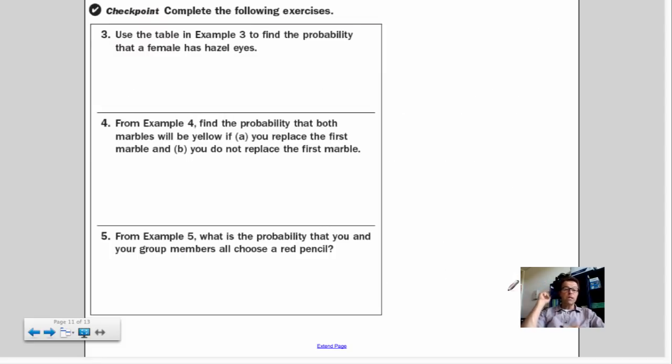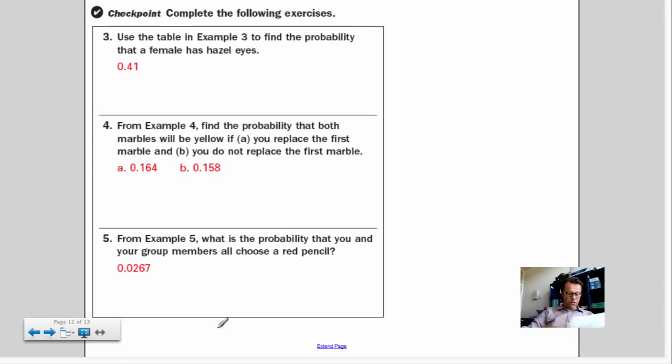Hey, 3 examples to try. See if you can do them. It's pretty straightforward. Hit play when you want to see the answers. And there are your answers. So here, this is pretty straightforward. This is the probability of females with hazel eyes. There are 41 hazel-eyed females out of a total of 100.